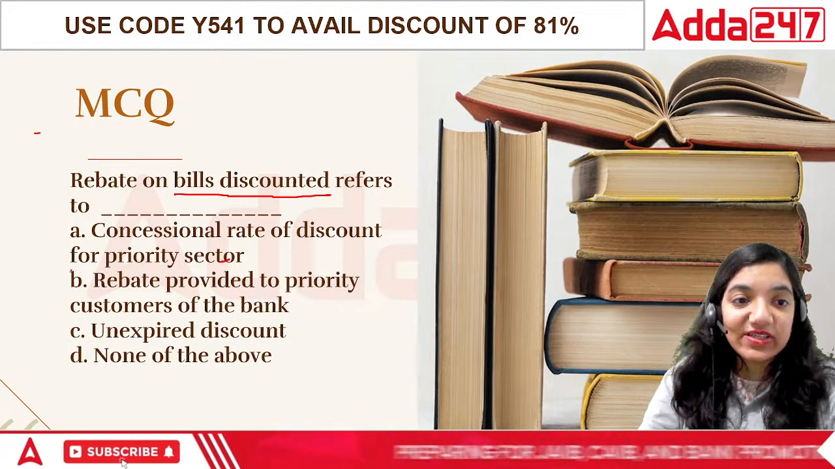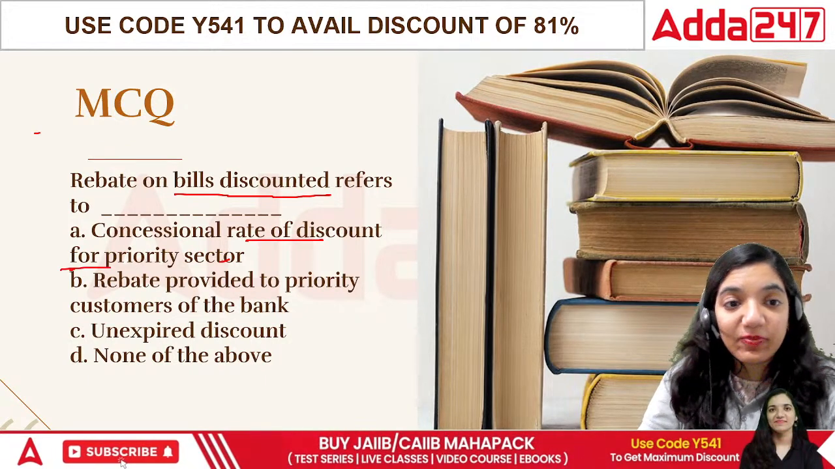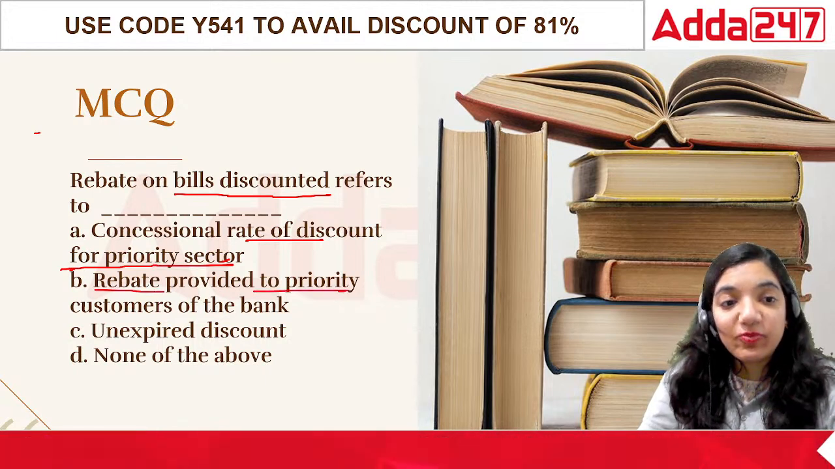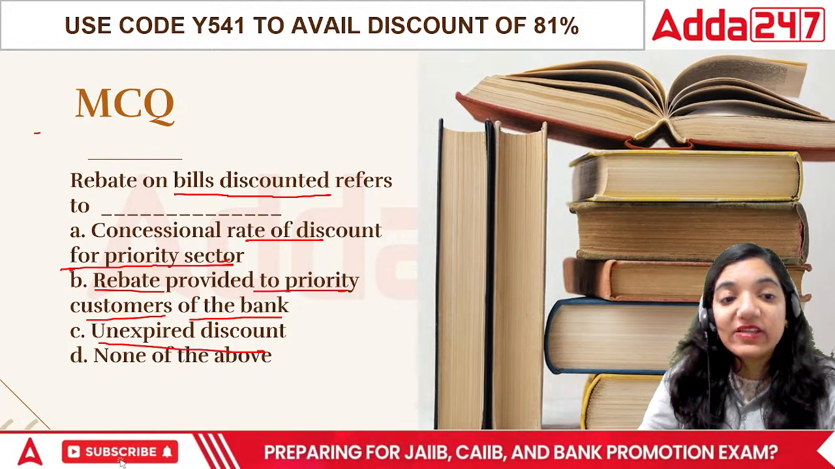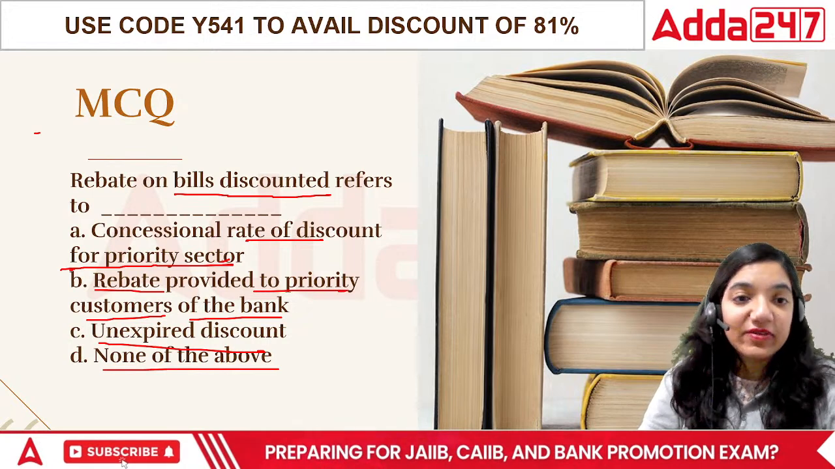Next question. The rebate on the bills discounted refers to, whenever we discount a bill, what does the rebate refer to? Concessional rate of discount for priority sector, rebate provided to priority customers of the bank, unexpired discount, or none of the above.